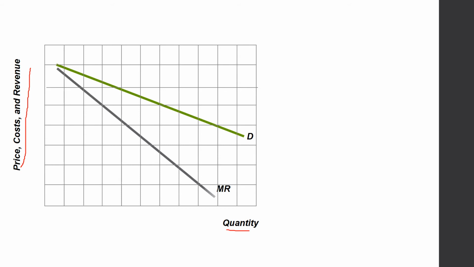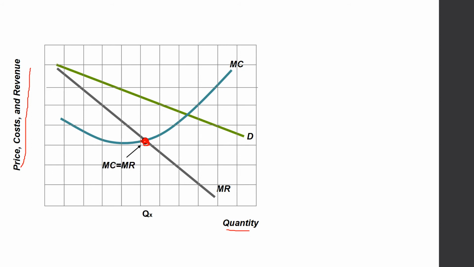So this is our graphical representation. It's our price, cost, and revenue. This is our quantity. So you can see that it is our downsloping demand curve, and marginal revenue is below the demand curve. So basically, this is our profit maximizing point where marginal cost cuts the marginal revenue curve.